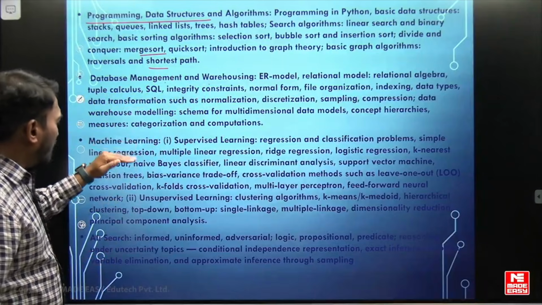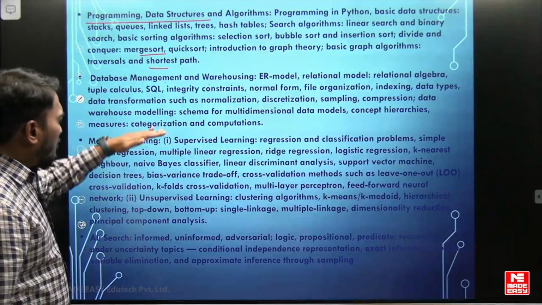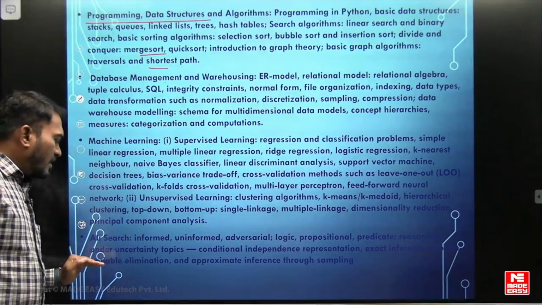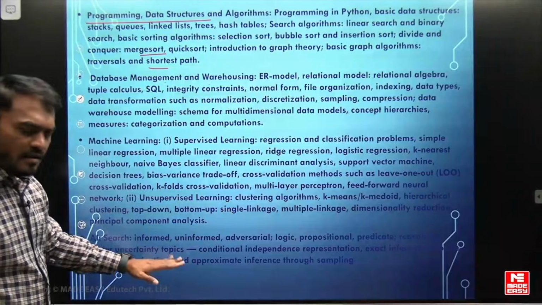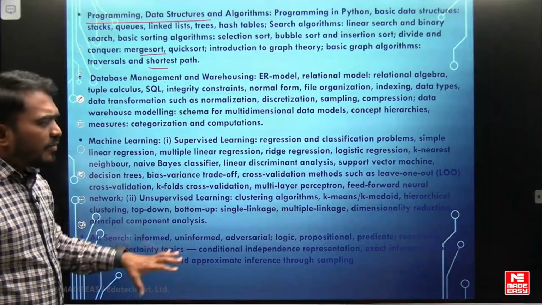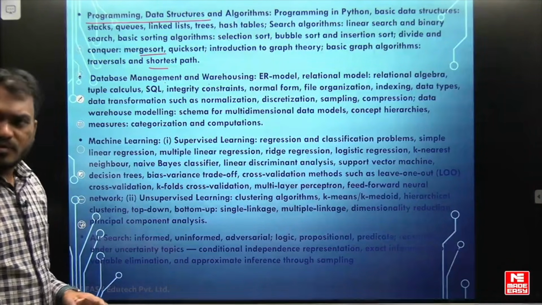And this is the machine learning syllabus: supervised learning, unsupervised learning. You have a very clear syllabus of machine learning and artificial intelligence: informed search, uninformed search. There are so many things, so that is the syllabus of artificial intelligence. In case it is not properly visible, you don't need to worry; you can just download this syllabus from Google.